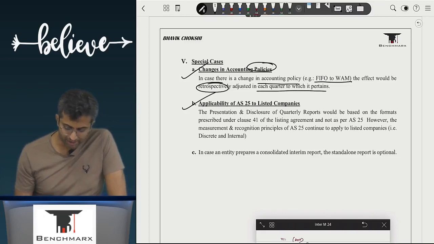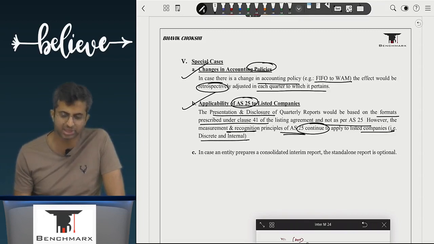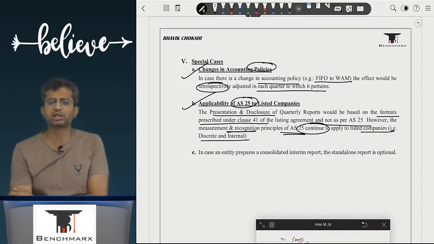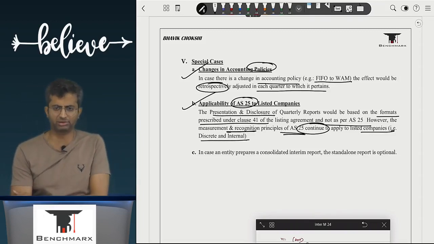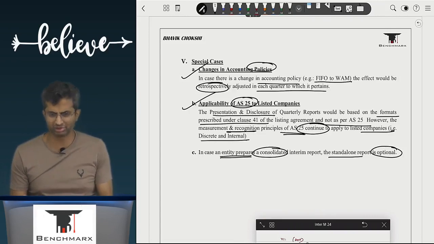Second, application of AS 25 to listed companies, we did a sum on that. The presentation and disclosure requirements would be based on the formats prescribed by clause 41 of the listing agreement and not as per AS 25. However, the recognition and measurement principles of AS 25 continue to apply to listed companies. That is, the discrete and integral approaches will apply. In case an entity prepares a consolidated interim report, a standalone report is optional. If you want to prepare, you prepare, otherwise it is not required.